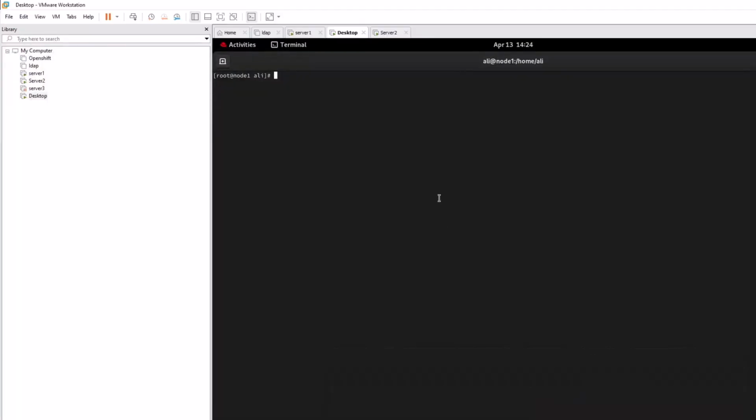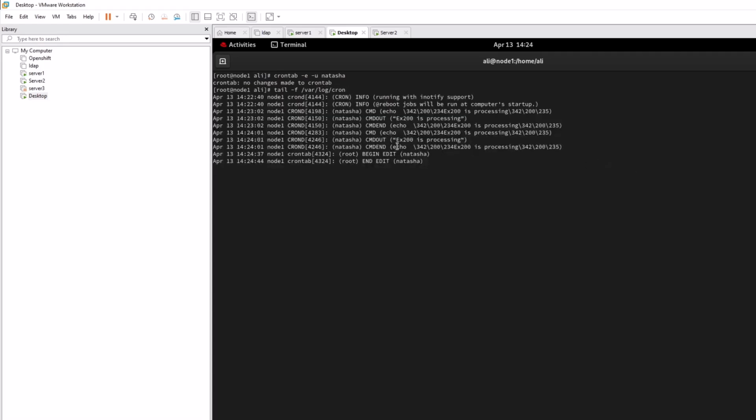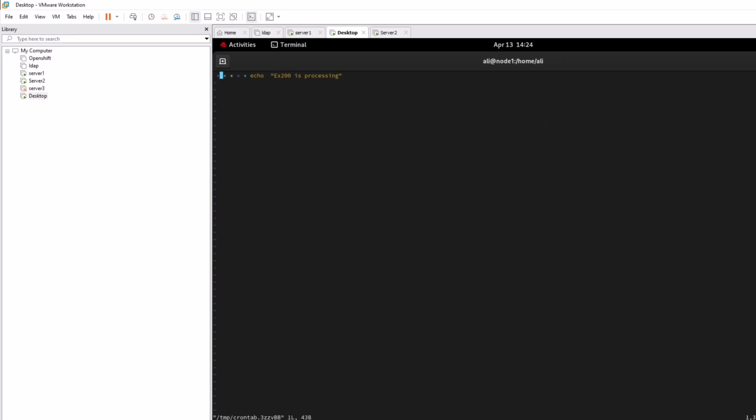This is your desktop. Here you type crontab -e -u, and the username is Natasha, and you can see I already configured it here. I configured it statically because I just want to show you how the messages look. If you go to the cron log, you can see the messages look like this. You don't need to check in the exam, you just have to configure it. Okay, I'm going back and I'm going to change these two, 23 and 14. That's it.